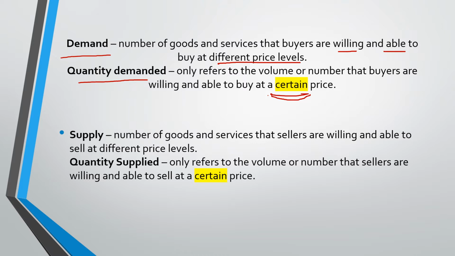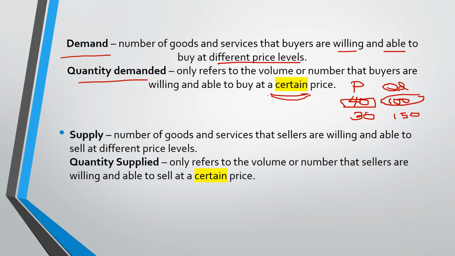So for example, let's say at the price of 40, the quantity that will be demanded is around 100, but if the price is dropped to 30, the quantity demanded will be around 150. If we're just simply talking about the quantity that people will be buying at a certain price of 40, then the quantity demanded is 100. So this is QD here.